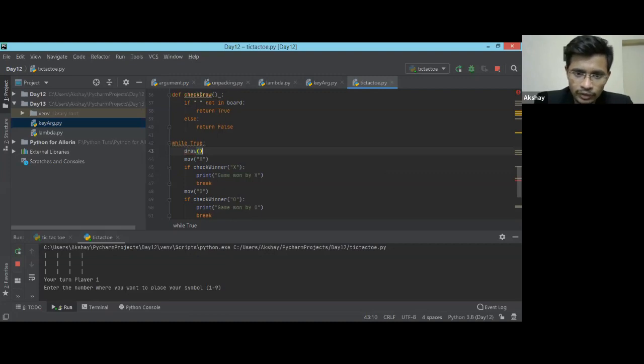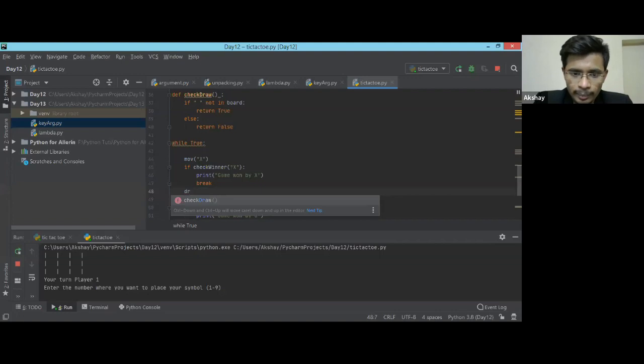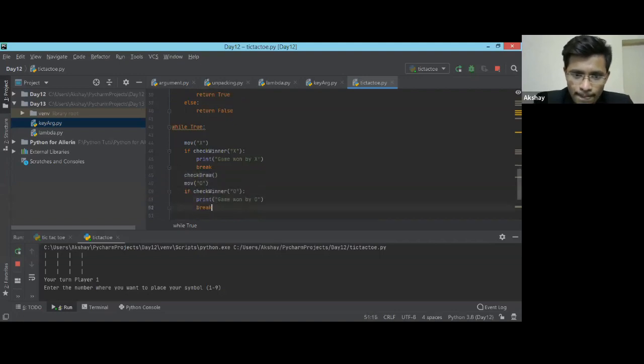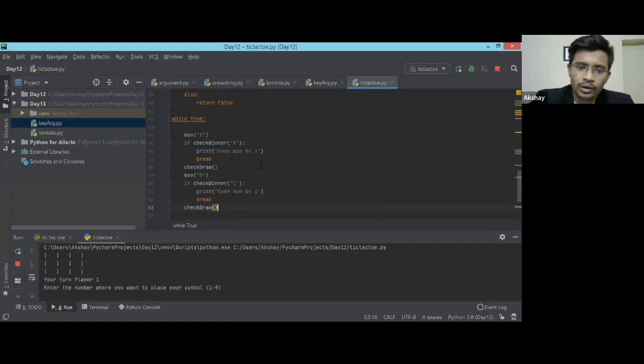No, I guess we should call the draw function two times, because we do not know, some player may make some mistake. Check draw, check draw, and here as well we are going to call check draw. So if there is no white space, I'm running the code again.